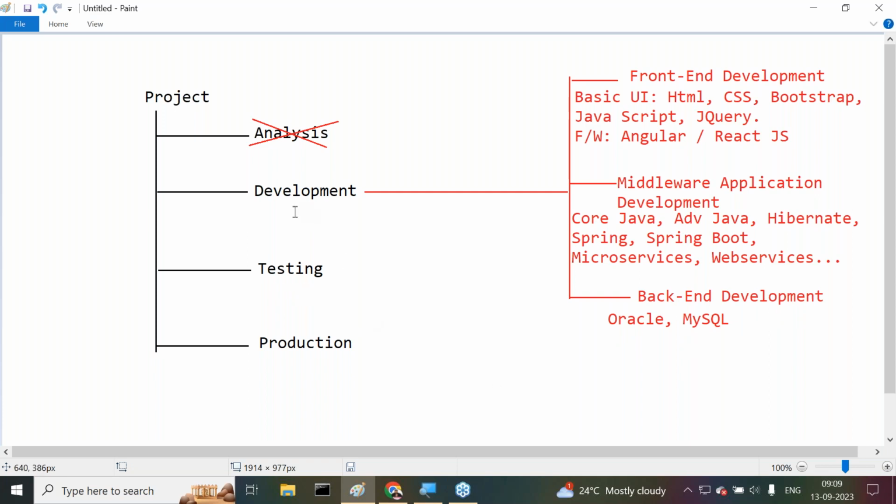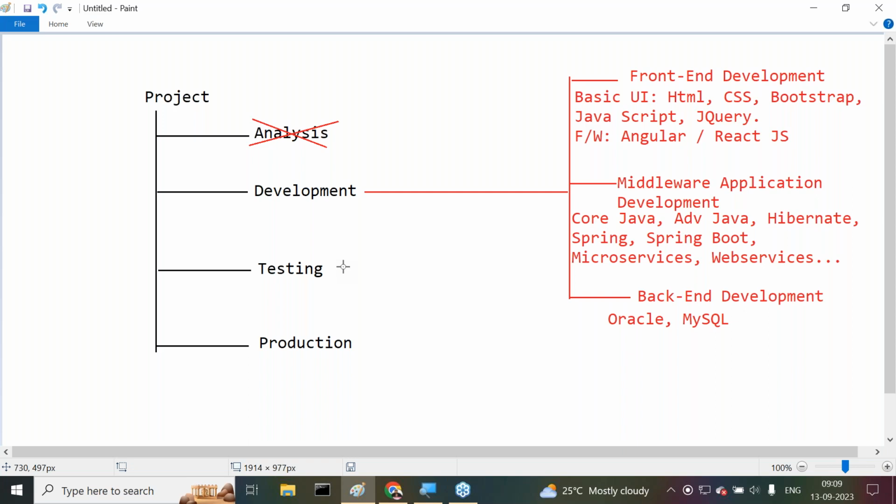Leave this one. After completion of development, what is next? When I complete my application, when I complete my development part, I will test my application myself. That is developer level testing, unit testing. I can test my application at my level, locally, but that is not the standard way of testing. That is developer level testing only.